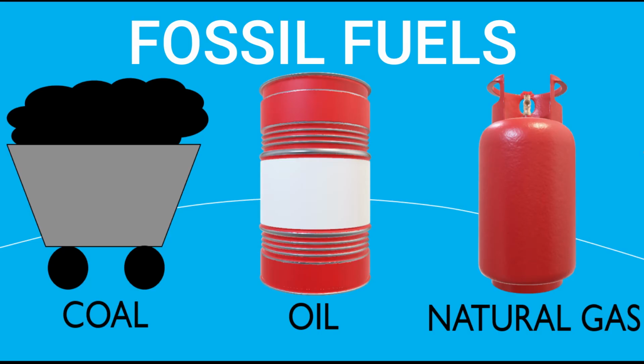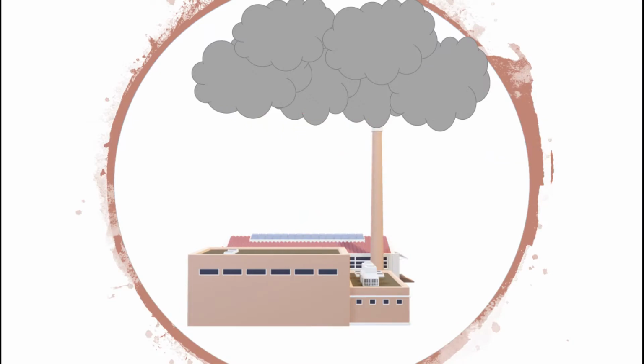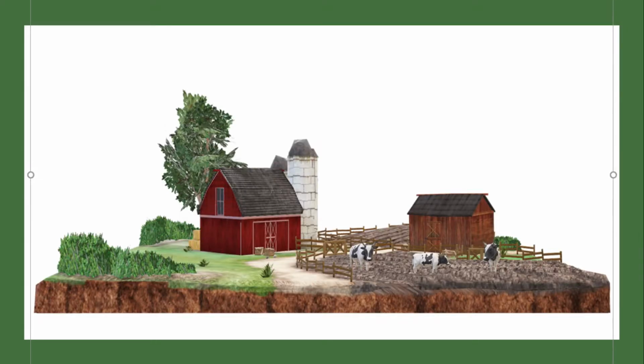Fossil fuel usage also plays a part, as carbon dioxide is being released in large numbers, which in turn stays in the atmosphere for a long time, and after 50,000 years, only then does it fully dissipate, in which time it keeps on radiating heat. Also, burning fossil fuels reduces oxygen and reduces the ratio of oxygen to nitrogen in the atmosphere. Now coming on to another human cause, which is industrial production and livestock farming.